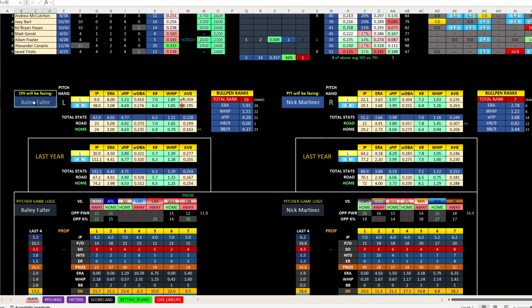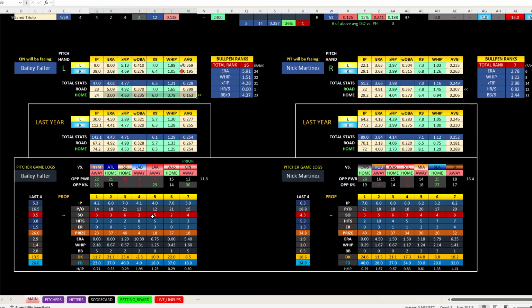When we come down here and look at Bailey Falter, look at his home split. He's allowing a .299 average on the road and only a .163 at home with a 0.79 WHIP. So that kind of jumped out at me, like maybe they struggle a little bit going up against him today. They did face him back here. They only had 3 hits, 3 runs, but he did struggle and had 5 walks. So Bailey Falter, one of his things is he can walk a lot of batters. So we have a 5-walk game, a 5-walk game, 2, 2, 2. So he can get himself in trouble.